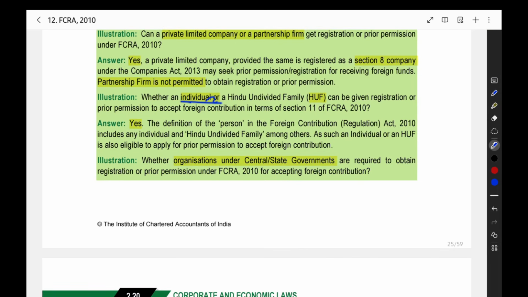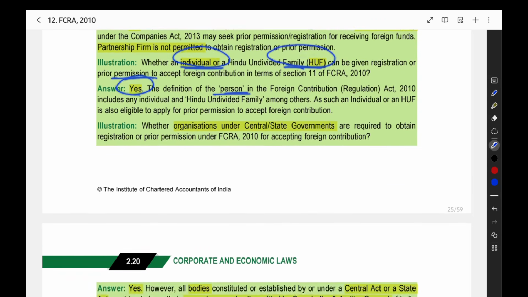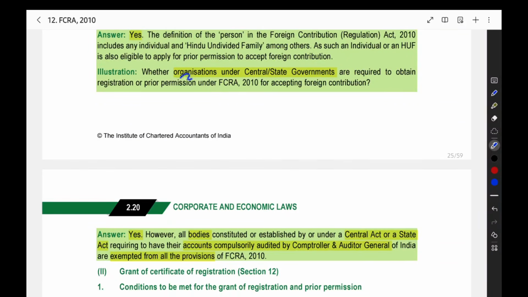Then, can an individual or a HUF be given registration or prior permission? Yes, under person, both individual and HUF come, so they can get the permission. Then, whether organizations under the central or state government are required to obtain registration or prior permission under FCRA for accepting foreign contribution. This is one more point which is in the nook and corner of the study material, which may be important. From this kind of points only they are asking nowadays.